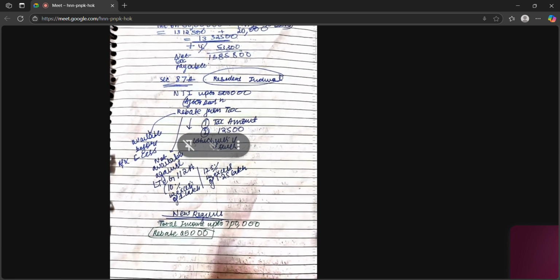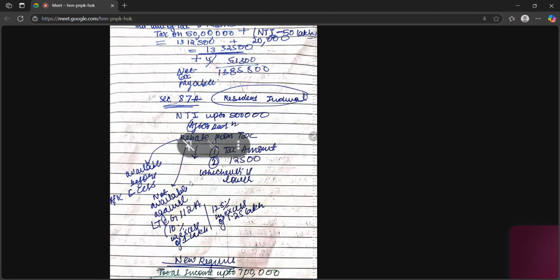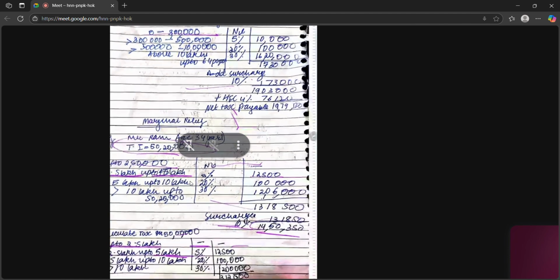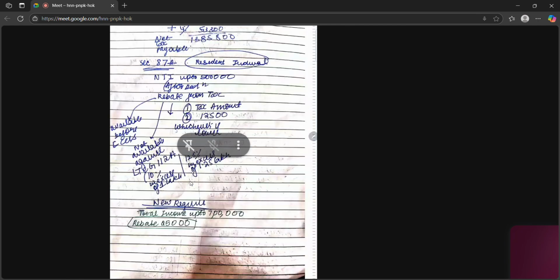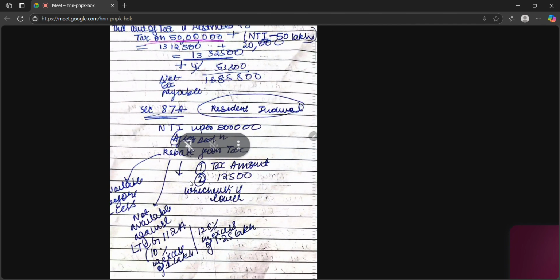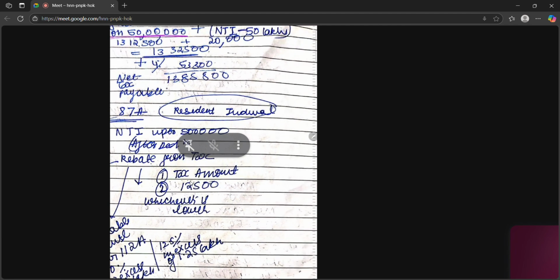This marginal relief is available if we are paying surcharge. This amount of tax we have calculated in the first case, 14 lakh 50,350, is restricted to the amount of tax on 50 lakh, which we calculated earlier, which is 13 lakh 12,500, plus the increase in income, which means our income was 50 lakh 20,000 minus 50 lakh, which is 20,000.